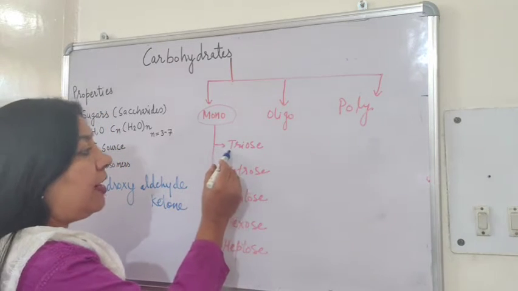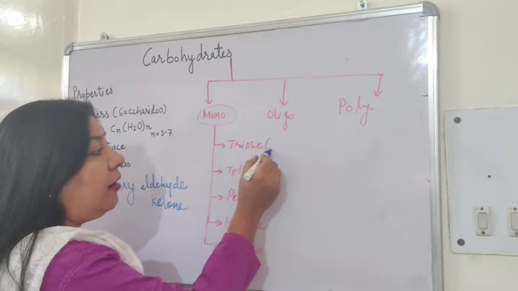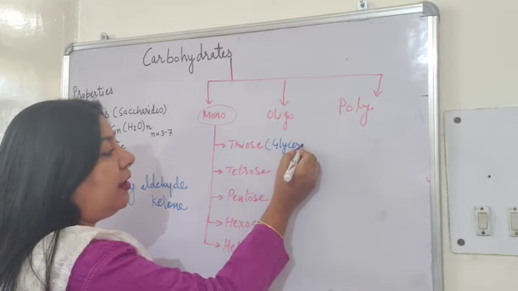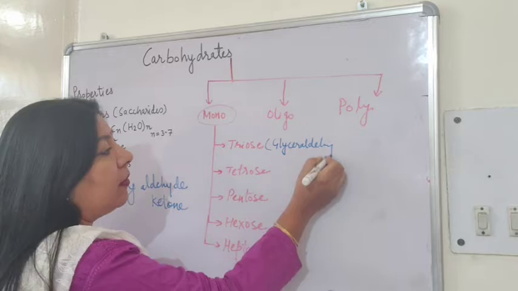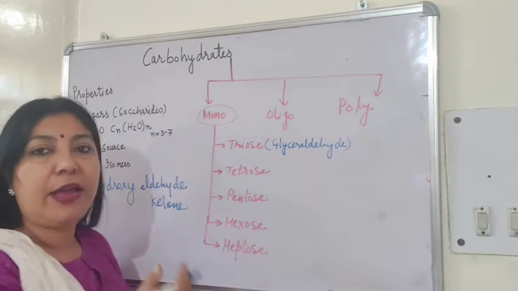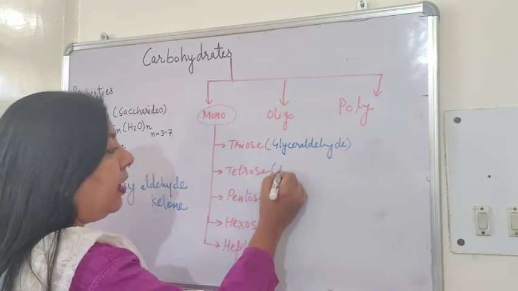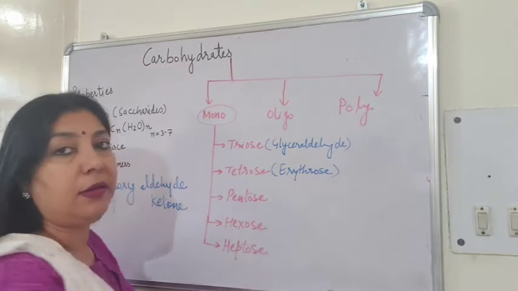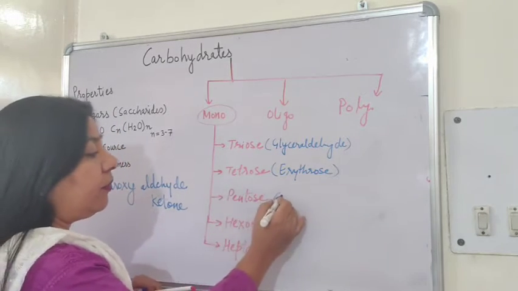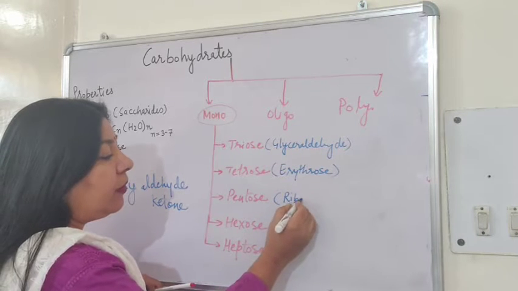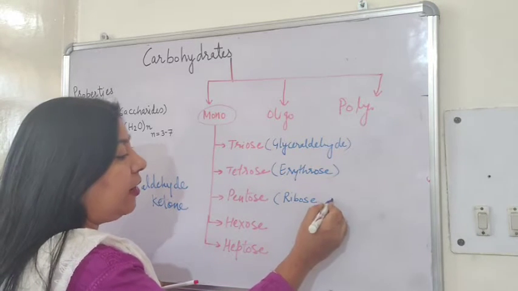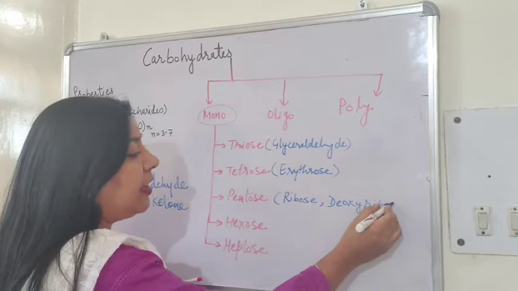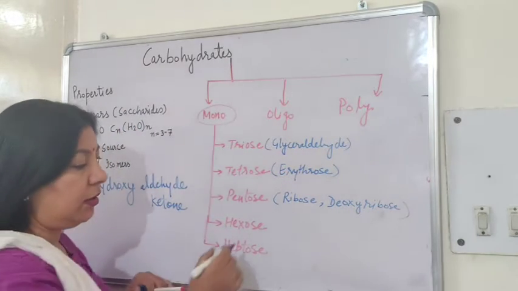So the smallest carbohydrates are triose. A very common example is glyceraldehyde. They are triose. Tetrose example is erythrose. Ribose and deoxyribose are the examples for pentose.